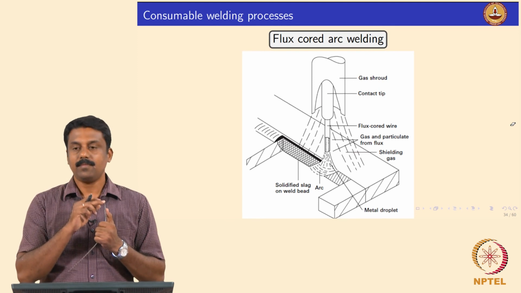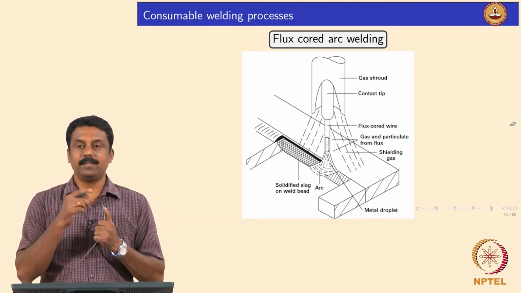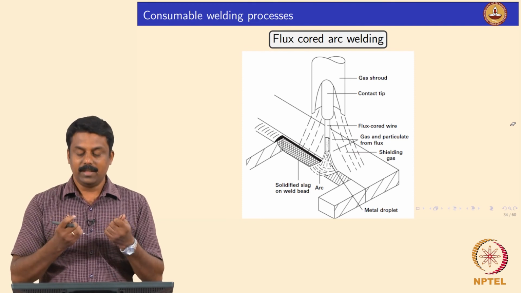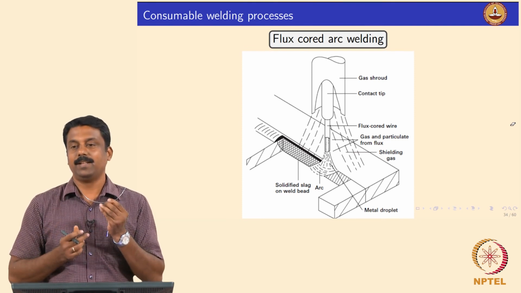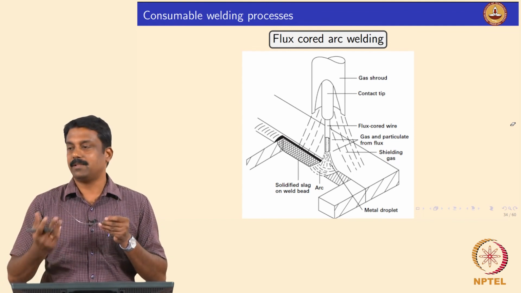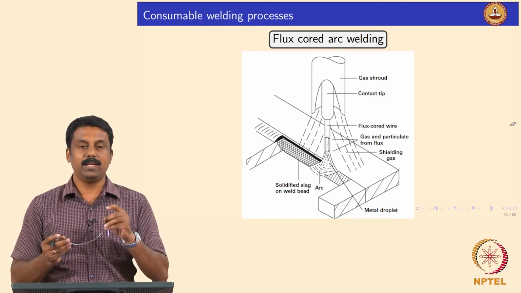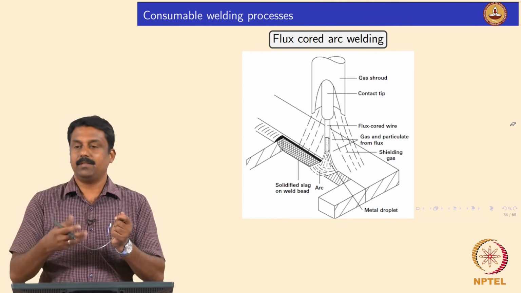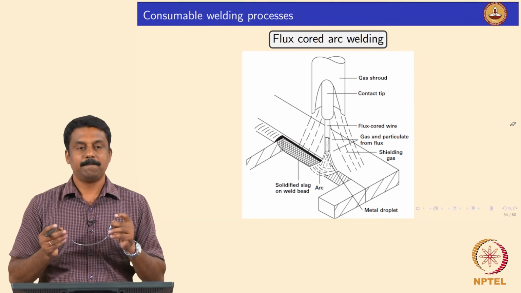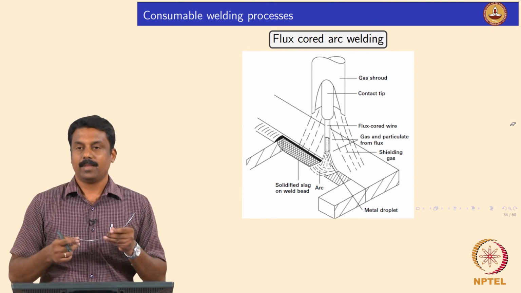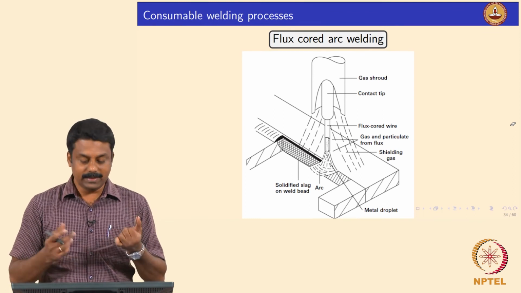But the difference is that here the flux is inside and the metal sheet is outside, so it can be made flexible. If I bend a coated electrode, it will break and all the flux will go away, because the flux is very brittle. In this case, the flux is very loosely packed, and even if you bend it, the flux remains inside. Now we can make this process continuous.